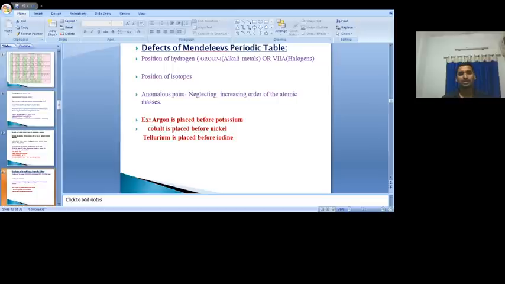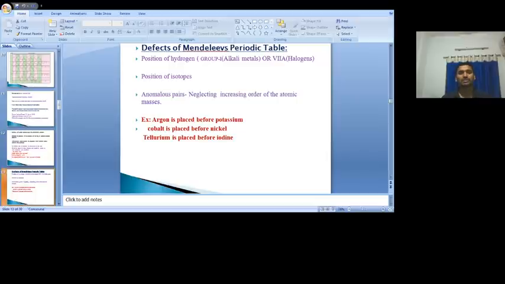Now where should I place it? Whether it is kept with the alkali metals or the halogens, that is a controversy. That's why the position of hydrogen could not be explained by Mendeleev's periodic table, because it is similar in properties to alkali metals as well as halogens. And the position of isotopes.